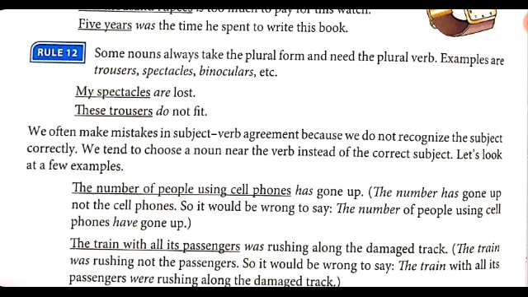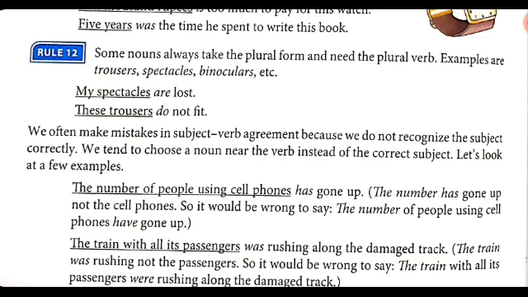Now we often make mistakes in subject-verb agreement because we do not recognize the subject correctly. We tend to choose a noun near the verb instead of the correct subject. Let's look at some examples. The number of people using cell phones has gone up. Here the number has gone up, not the cell phones. So it would be wrong to say the number of people using cell phones have gone up.